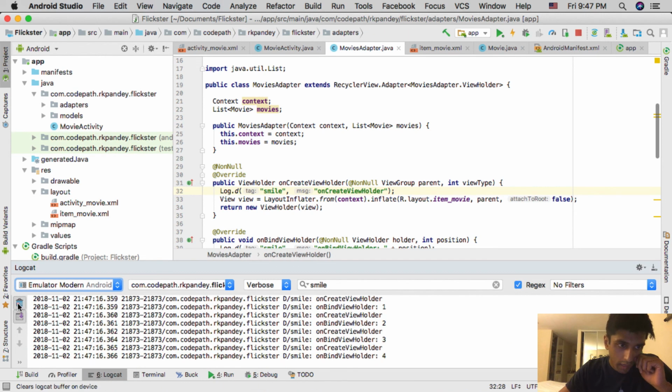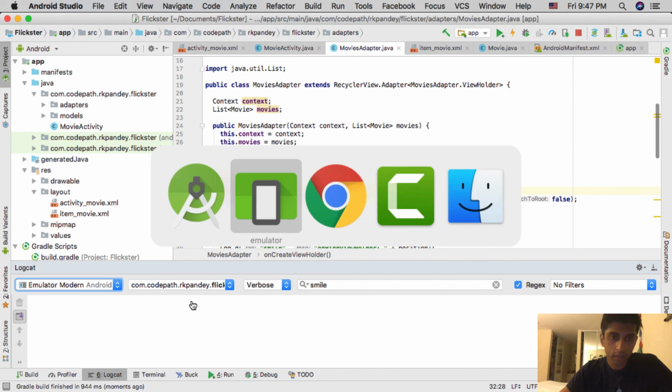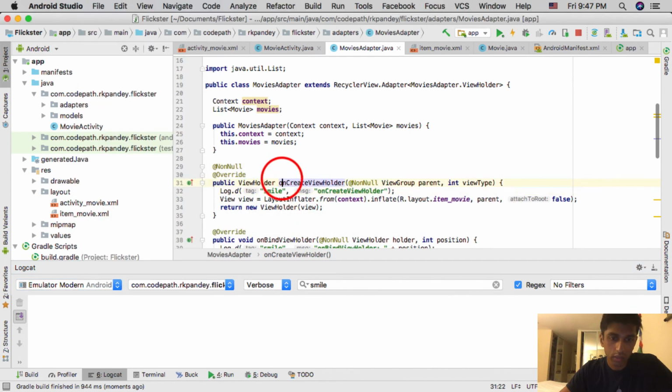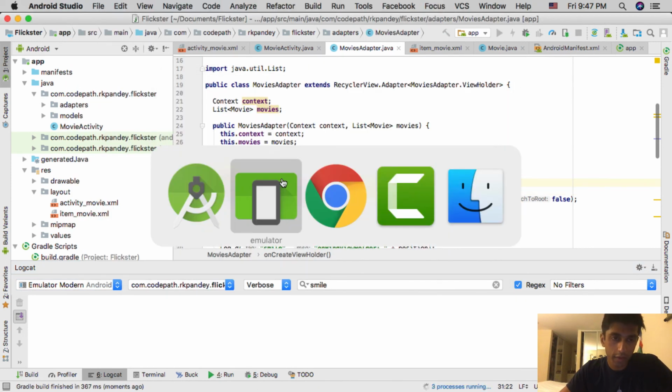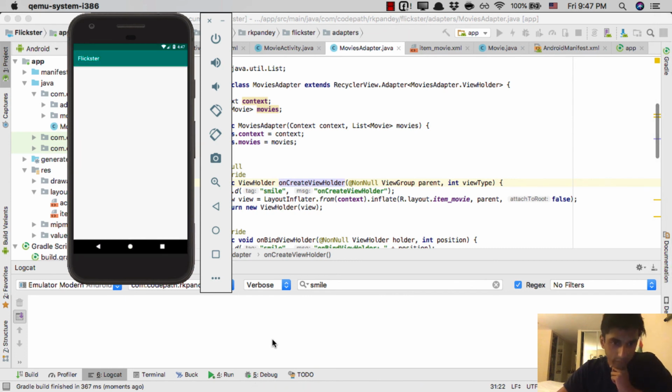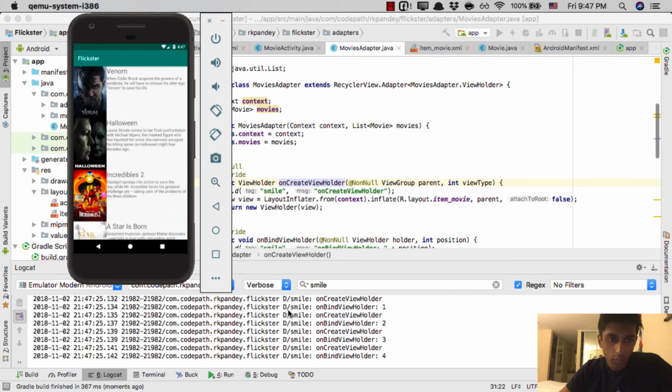So I'll open up Logcat. Let me clear the Logcat just to make it easier. And actually, let me run that again. I think I cleared it a bit too late. Okay, so right now, this is just the app started up. So you can see here that I'm filtering the logs by smile, so we can just get the things by our tag. And so you can see that we have onCreateViewHolder, onBindViewHolder, and the position is 1. And then you can see we're binding the first few elements here, which makes sense, right? Because we're kind of at the top of the list.